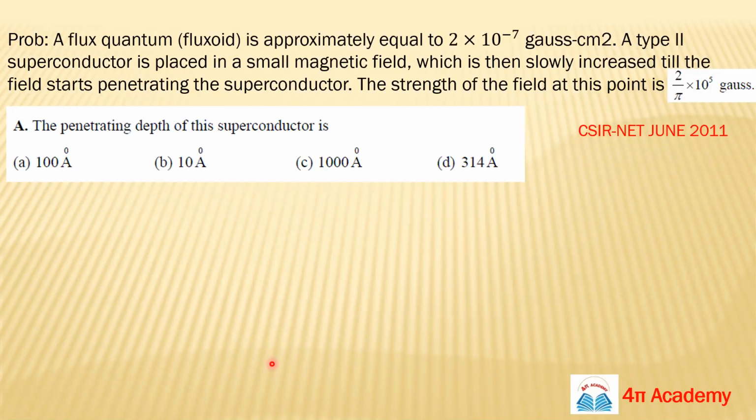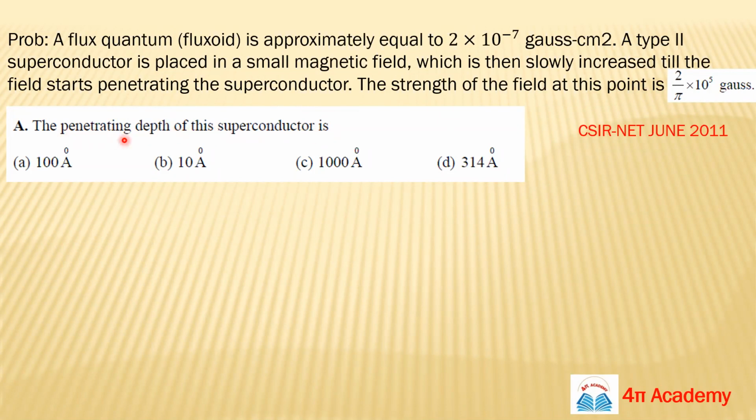Okay, this problem is from the NET exam. If the flux quantum is approximately equal to 2 into 10 to the power minus 7 Gauss centimeter square, a type 2 superconductor is placed in a small magnetic field, which is then slowly increased till the field starts penetrating the superconductor. The strength of the field at this point is this. So they are asking the penetration depth of this superconductor.